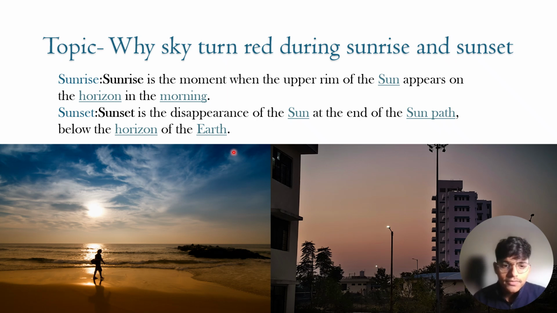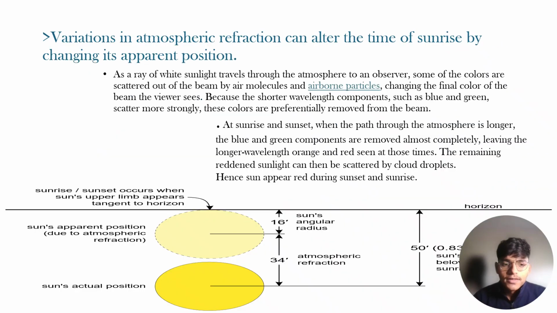Initially, first we have to know the meaning of sunrise and sunset. If you talk about the sunrise, it is basically the moment when the upper rim of the sun appears on the horizon. And the sunset is the disappearance of the sun at the end of the sun path, below the horizon of the earth. If you move to the next page, here we can see the sun's actual position and this is the sun's apparent position.